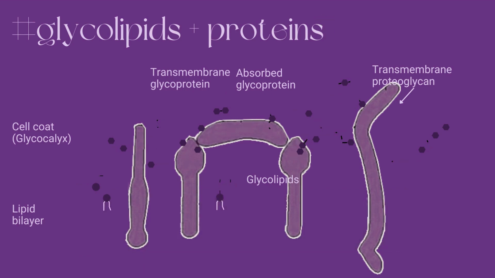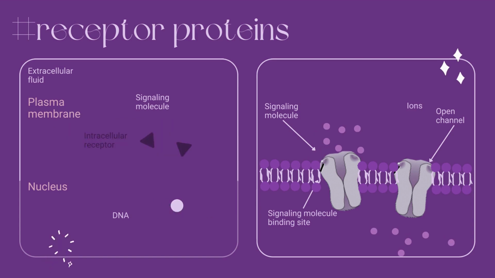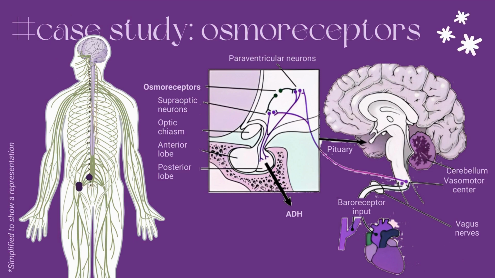Now, receptor proteins are essential for signal transduction pathways in cells because they bind to specific signaling proteins or ligands. Ligands vary in nature from small hydrophobic molecules like steroid hormones to water-soluble ligands like peptide hormones and neurotransmitters, meaning the interaction between ligands and the receptor proteins is the initial step in cellular signaling. Now, in Marcus's case, the body relies on such specialized receptors to detect changes in its internal environment, such as a decrease in blood volume or an increase in blood osmolarity due to fluid loss, such as through sweating or inadequate water intake.